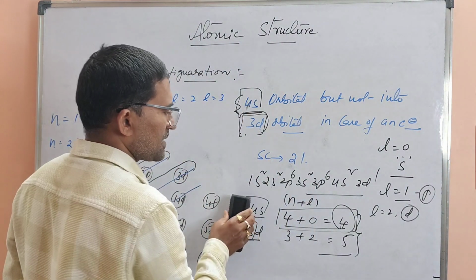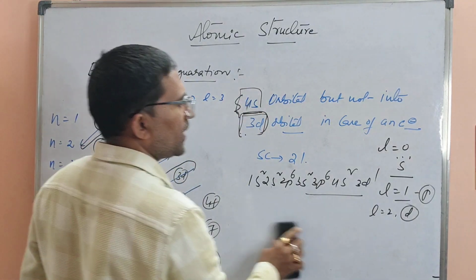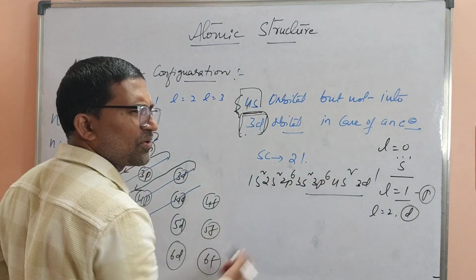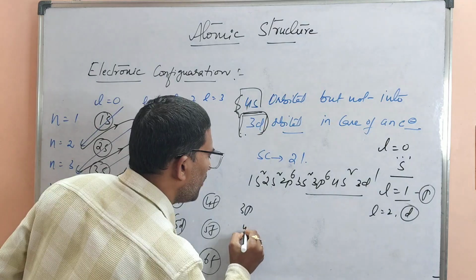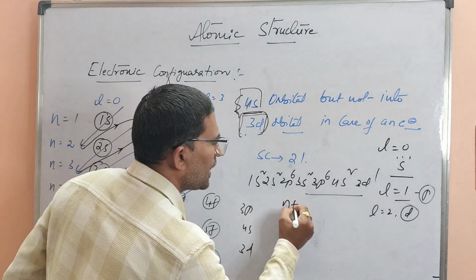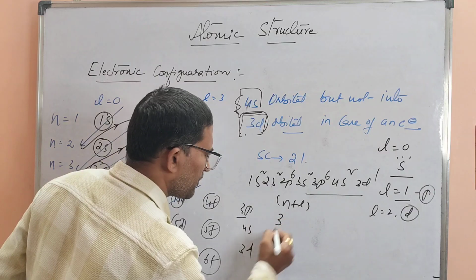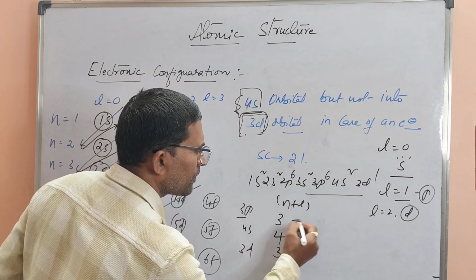Now I will take this only as an example, here only. Now I will take the n plus L values for 3p, 4s and 3d. We can take here only, no need to go with another example. Now we are having a 3p orbital, 4s orbital, 3d, n plus L value. For 3p orbital, n is equal to how much? 3. For 4s orbital, n is equal to 4. For 3d, we are having a 3.